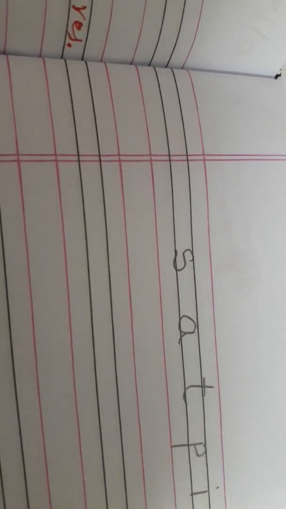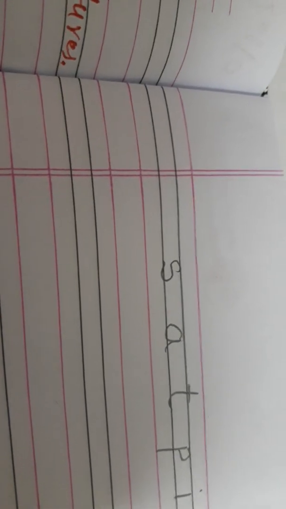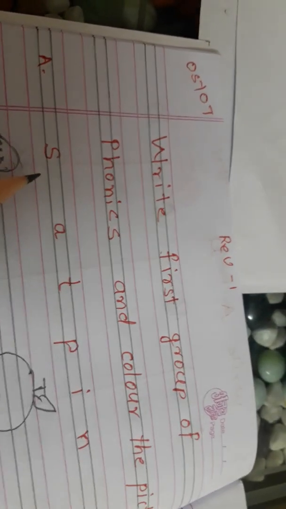क्या बोलोगे आप लोग? Sound of letter A, A. Sound of letter S, S. Sound of letter P, P. Sound of letter I, E. Sound of letter N, N. Okay. So this is the question. Write first group of phonics and color the pictures. And answer is what?